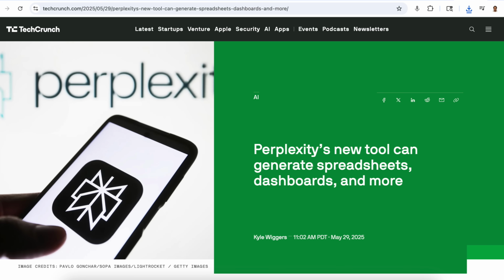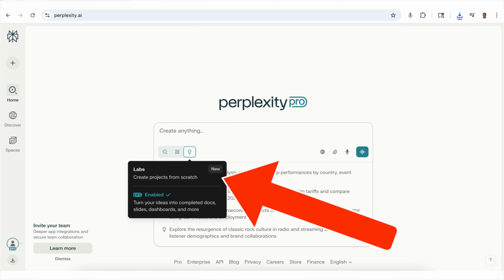Perplexity just dropped a brand new feature called Labs that absolutely destroys deep research. In fact, I think this is going to replace deep research, and now Gemini, ChatGPT, Grok, and every other LLM has to respond to this.